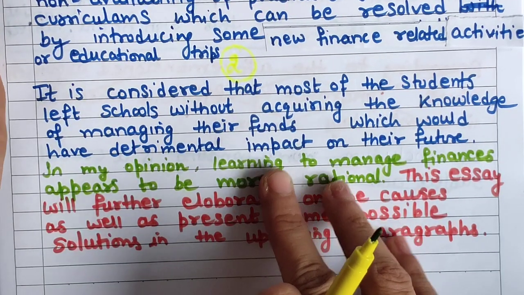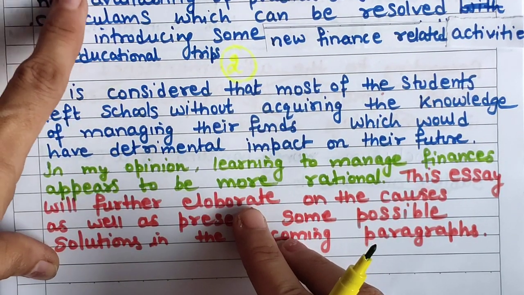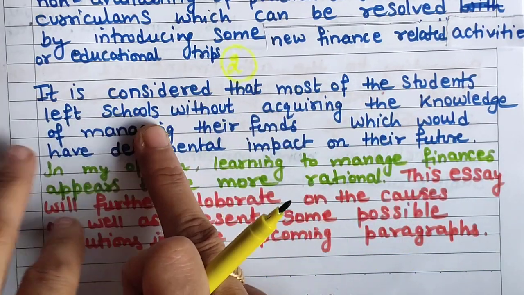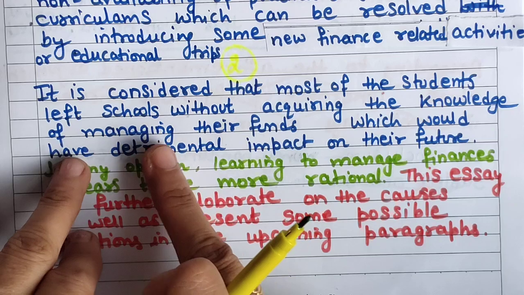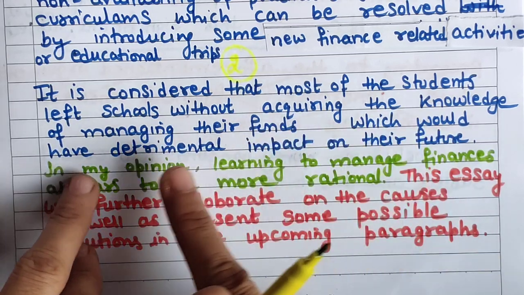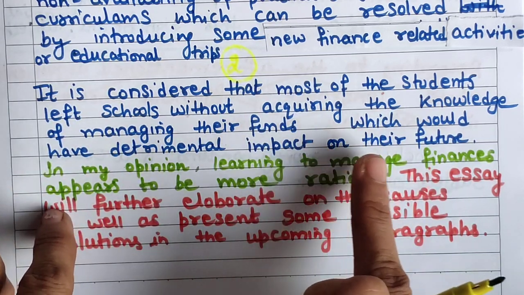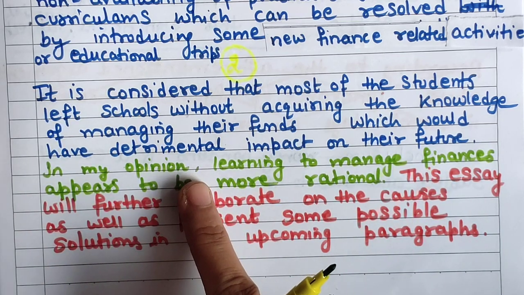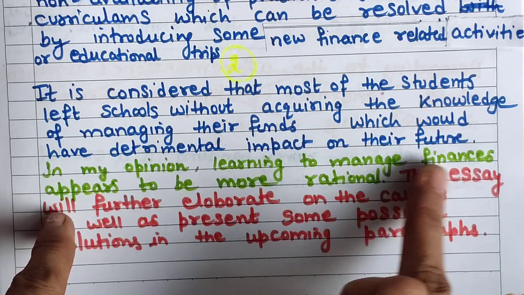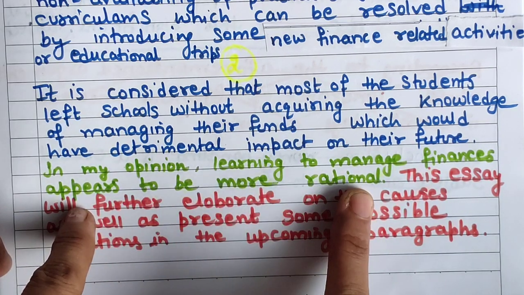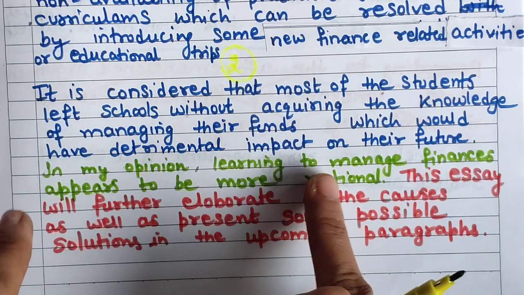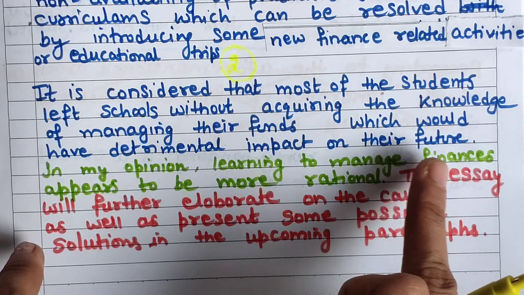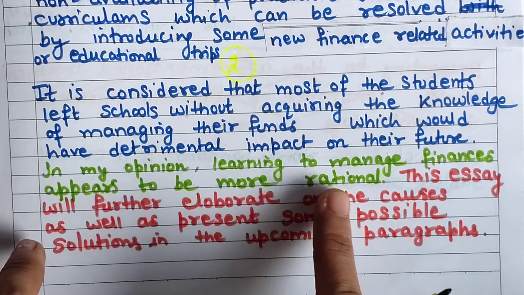The second one is also simple to understand. Initially you can adopt this and then go to the first one. It is considered that most students leave schools without acquiring the knowledge of managing their funds, which would have a detrimental impact on their future. In my opinion, although they have not asked, learning to manage finances appears to be more rational. It means you are saying that learning to manage finances is more important in life.